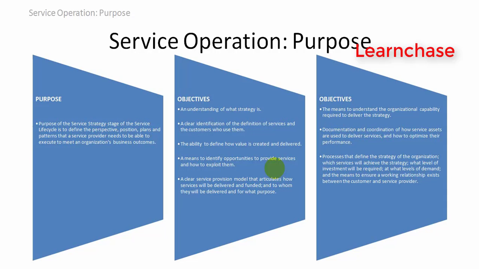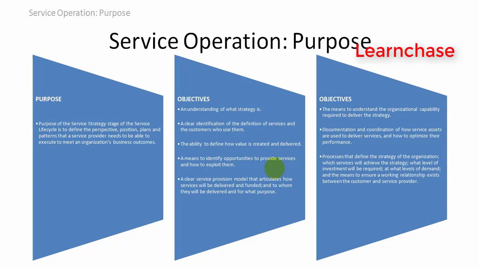When we are making the strategy to define the services, we have to keep in mind what value we have to create for the customer's queries, and we have to deliver it. We also have to see what opportunities we have, and what opportunities we have to buy or take from the customer and provide them service.